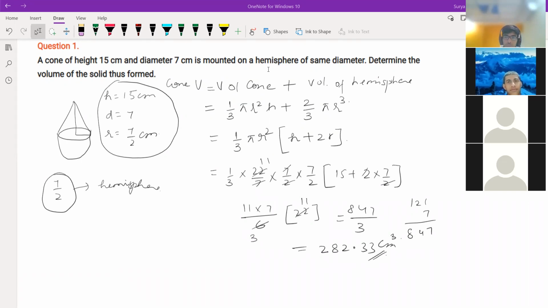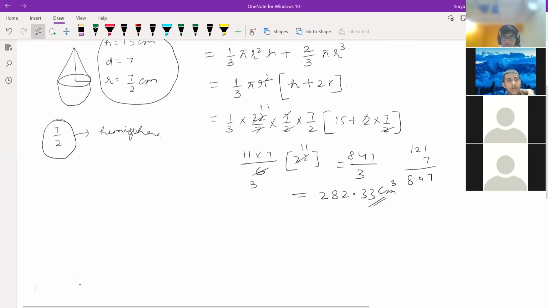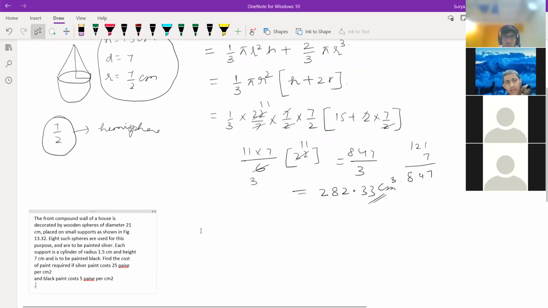The front compound of a wall you are saying, this one. Samarth? Yeah, sir, this question actually I am not getting. I am getting the process, but I think I am not getting the calculation actually. I am getting incorrect answers many times. Which question, which chapter is this? Which book did you get this question from?